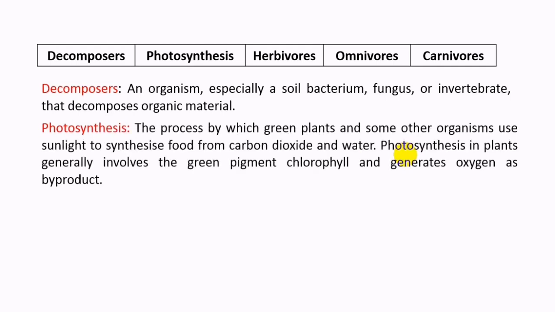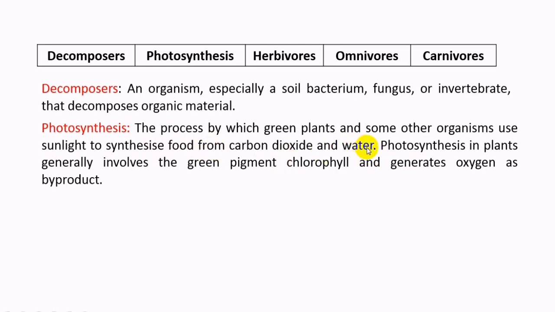Photosynthesis is a process used by green plants or some organisms, using sunlight to synthesize food from carbon dioxide and water.